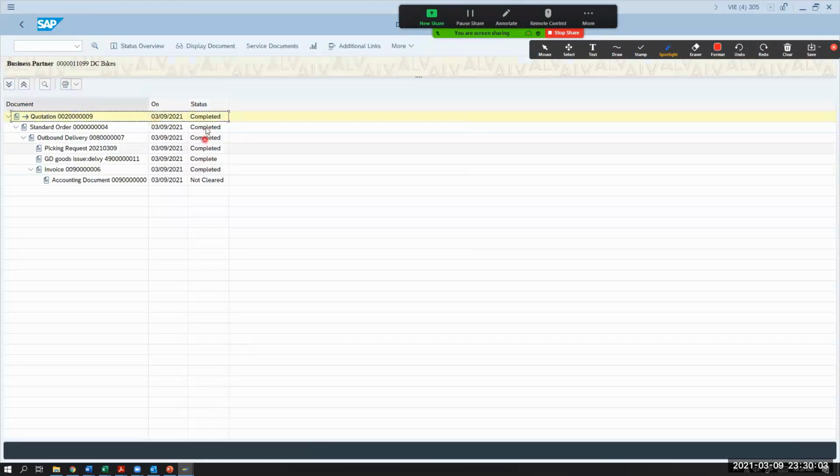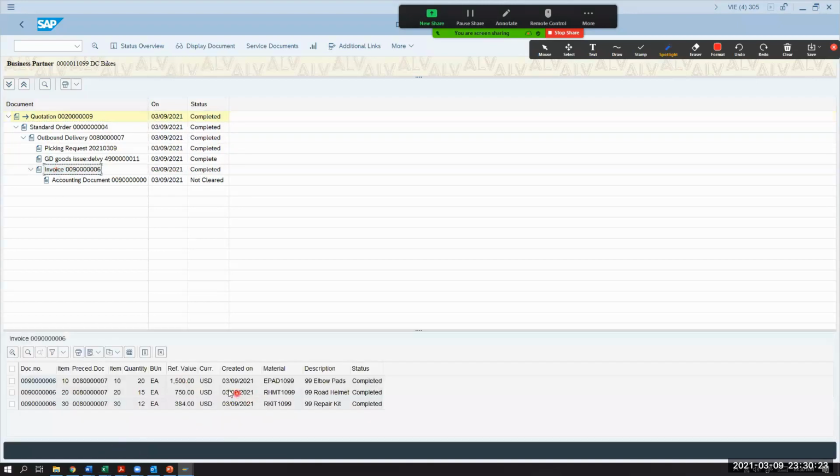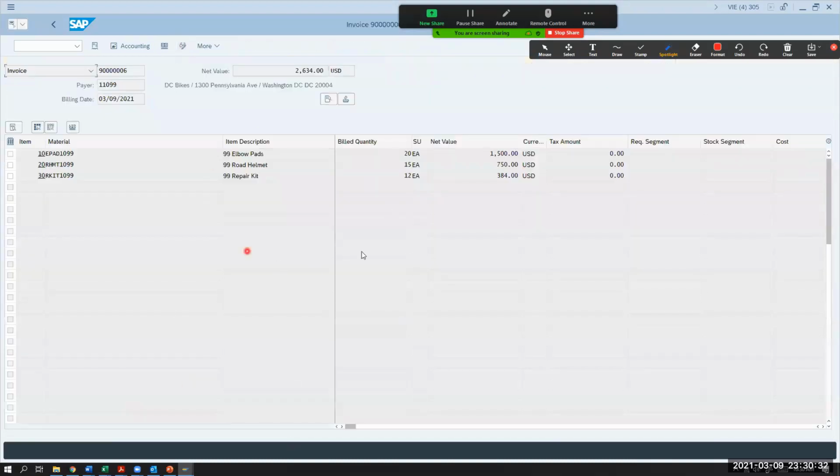So now what happened? Everything is now completed. My outbound delivery is completed because the picking goods is done. The goods issue is done. And at first it said in progress, but now it's completed because an invoice was generated. Okay. And if I click on the invoice, I can see what my invoice was right here. And if I want to display the document, I can click on display document here with the eyeglasses, and it will actually display the actual invoice for me.